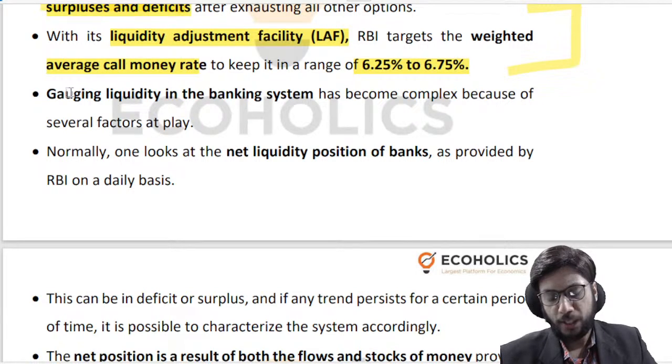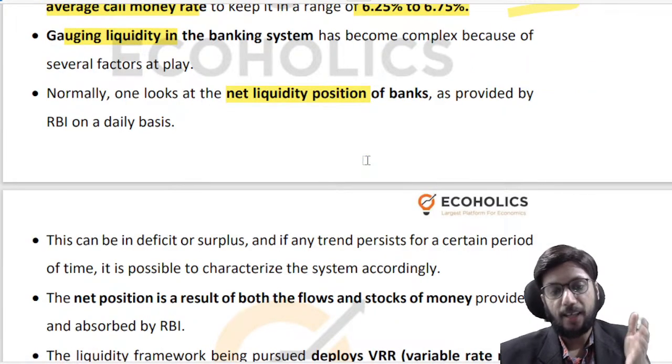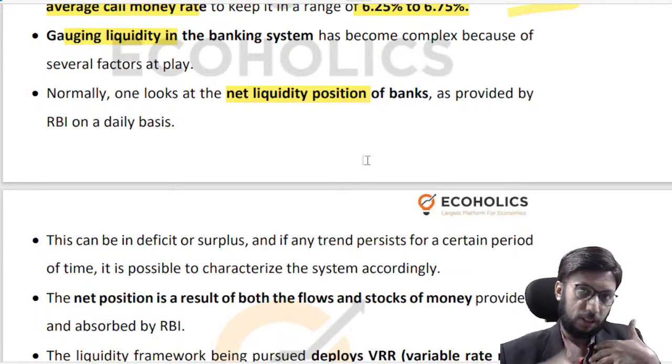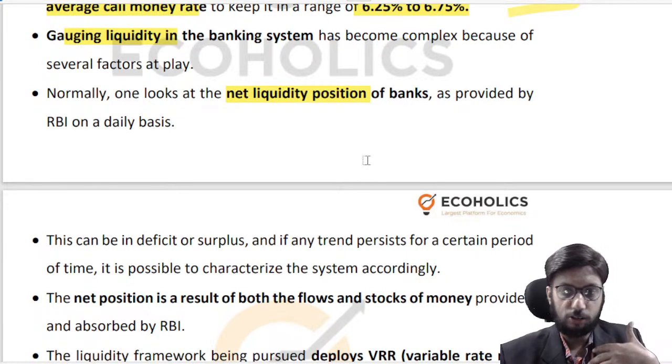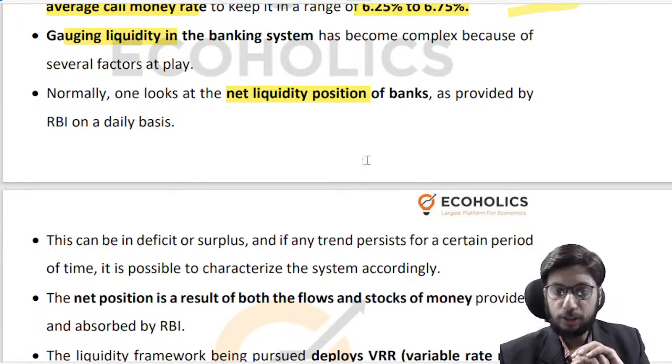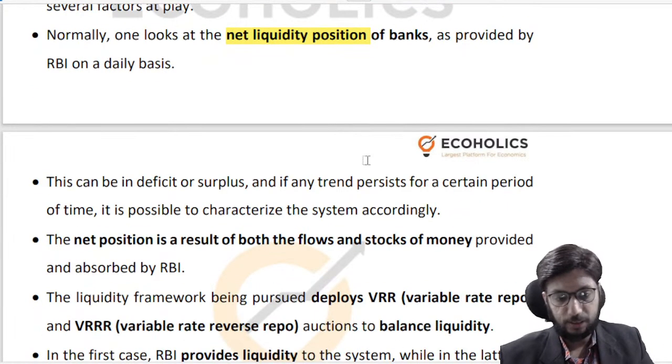Now when you want to gauge the liquidity in the banking system, you will typically look at the net liquidity position of the banks. Let's say if I am a bank, at the end of the day, am I sitting on, let's say, a 5,000 rupees surplus, or is there a deficiency of 5,000 rupees? That is what my net liquidity position will tell me, right? So RBI should look at the net liquidity position of banks.